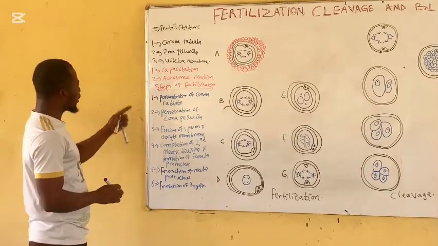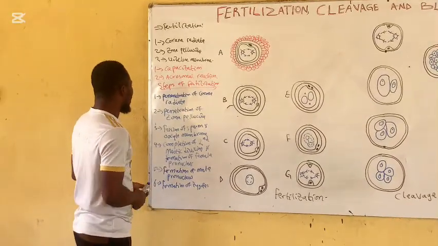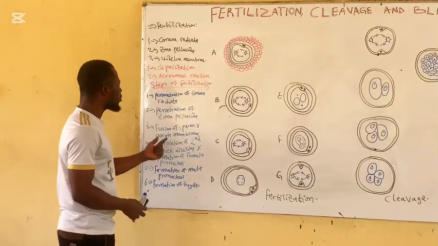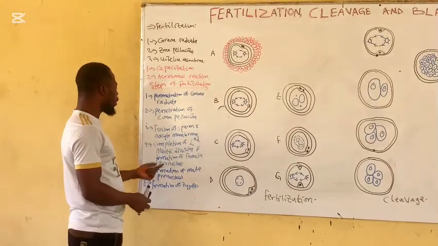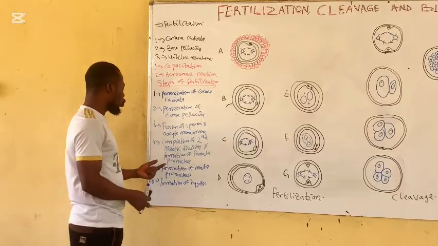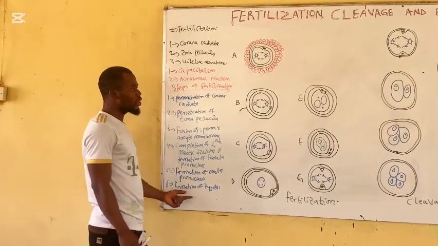So these are the steps or stages of fertilization: penetration of corona radiata, penetration of zona pellucida, fusion of the sperm and oocyte membrane, completion of second meiotic division and formation of the female pronucleus, formation of the male pronucleus, and lastly formation of the zygote.